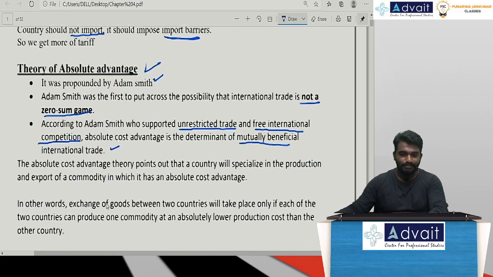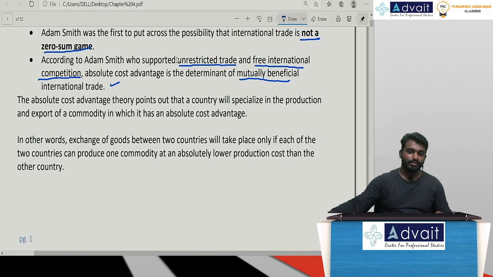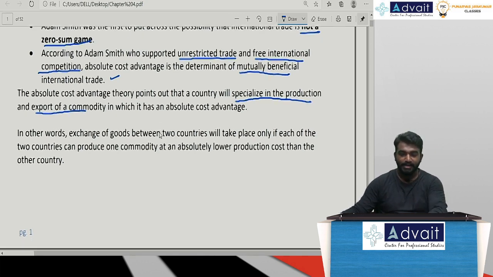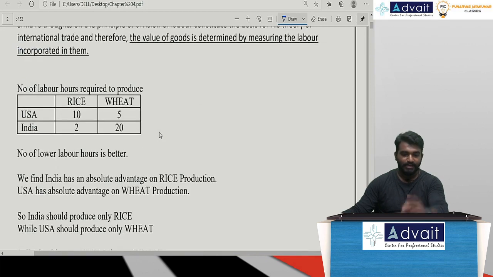The absolute cost advantage theory puts forward that a country will specialize in the production of one single commodity and export that commodity, and it will have an absolute cost advantage. If we want to express this in terms of a numerical, this is always calculated in terms of labor hours.